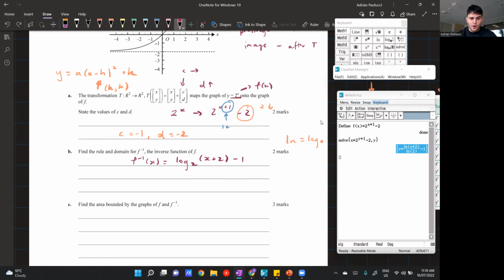And you can see I've got no working out, which is completely fine. There are two indicators that there should be no working out for this question. The first is that this question is only 2 marks. If they're asking for 2 things, you can safely assume you get 1 mark for each: 1 mark for the rule, hence no marks for working out, and 1 mark for the domain. So that's why I just put the rule straight in the calculator. Another indication that you don't need working out is that it is a calculator-based question, so there's no value in providing working out because you can get the answer straight away in your calculator. So that's my rule of thumb.